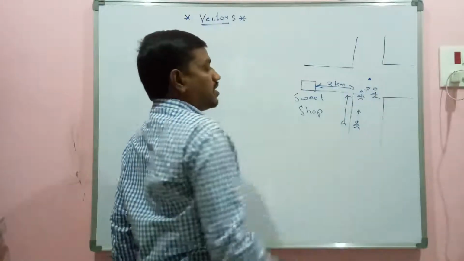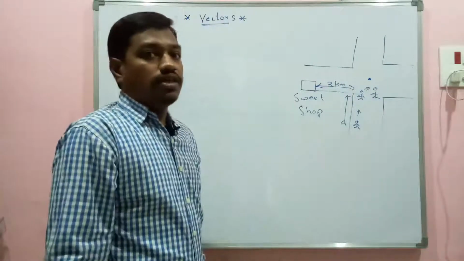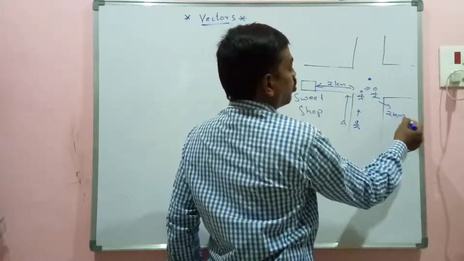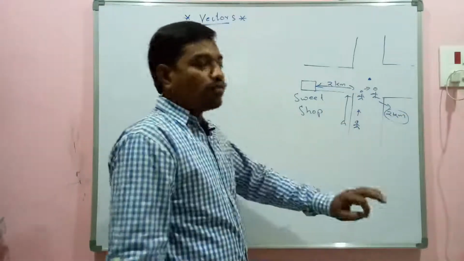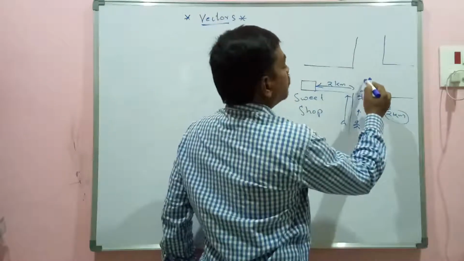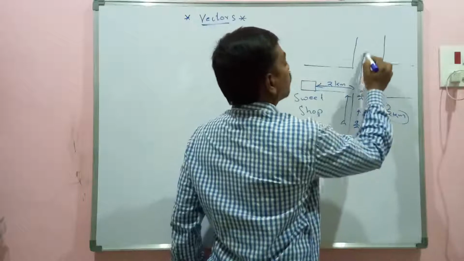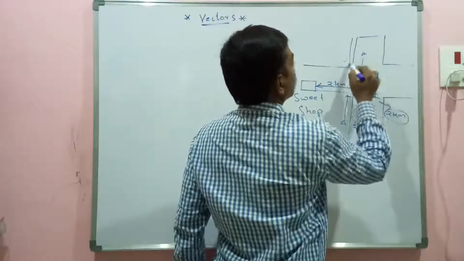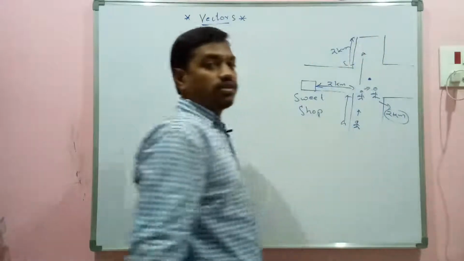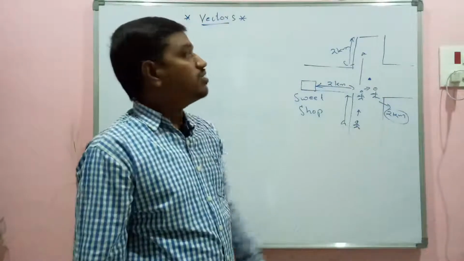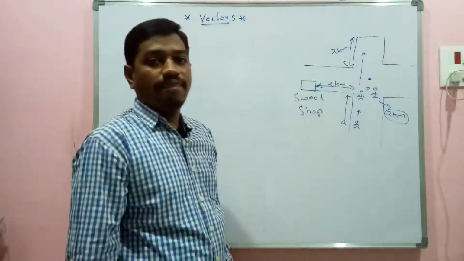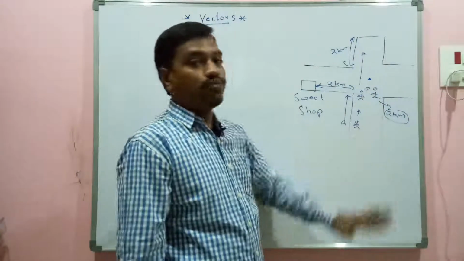Could you please tell me where the sweet shop is? Then he replied, it is 2 kilometers away from here. He just told you 2 kilometers away from here. Then what have you done? Imagine you just thought, only 2 kilometers, I can walk along this direction. You walked for 2 kilometers here. Can you find the sweet shop here? No, it's not possible. Here you need to ask towards which direction the sweet shop is located.